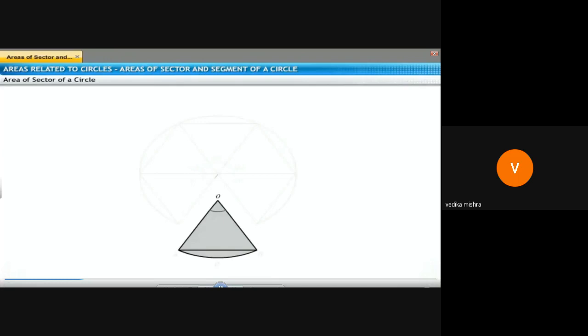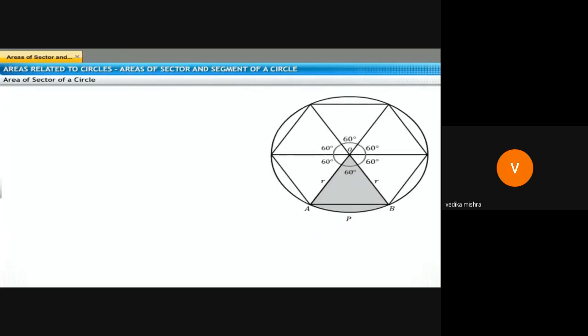Segment area is the area of the sector minus the area of the triangle. Which type of triangle is this? Equilateral, because this is 60 degrees, and here also 60 degrees, because the two radii are equal.